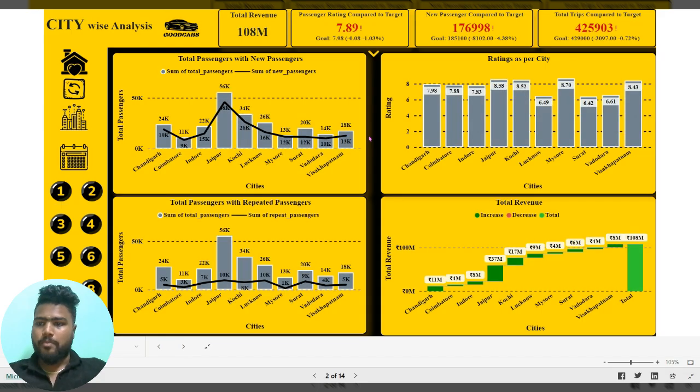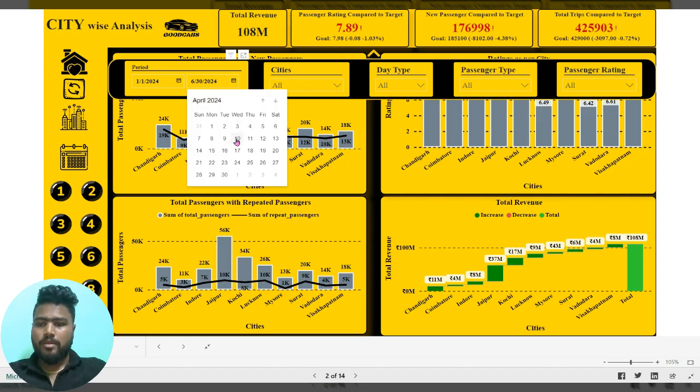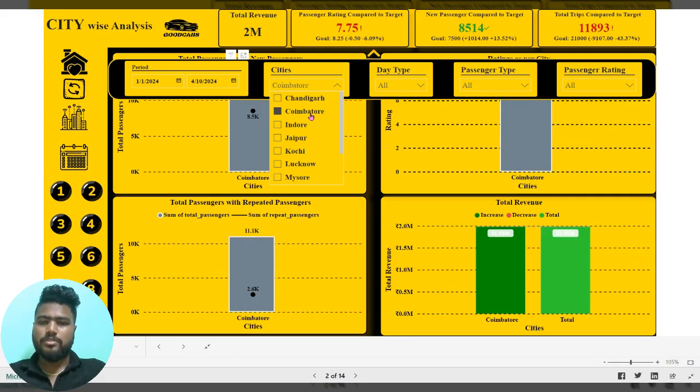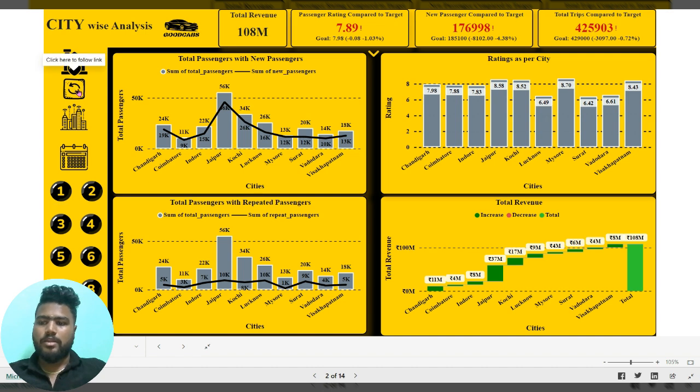Getting into the report, I made a city-wise analysis and a month-wise analysis. In the city-wise analysis, I did total passengers with new passengers, total passengers with repeated passengers count, ratings per city, and total revenue. We can quickly go through the slicers, which we can edit and make any changes to. To save space I used arrow marks, and we can clear all slicers. These are all the nine primary and secondary analyses that have been asked by the company.